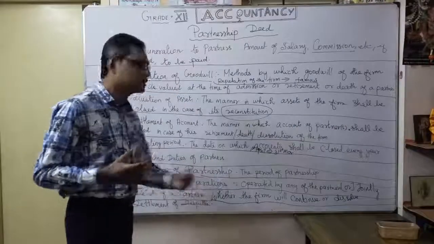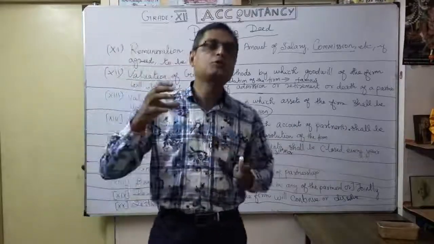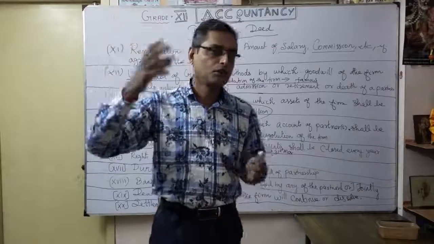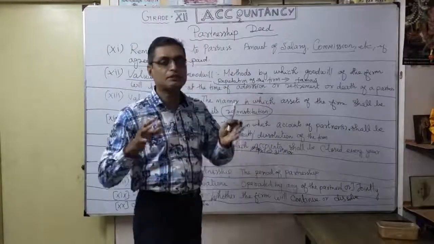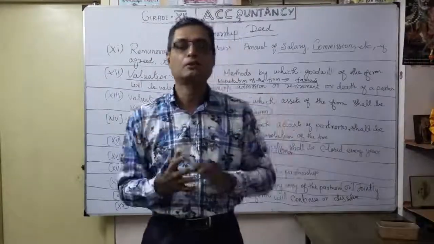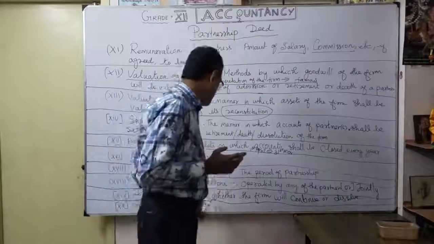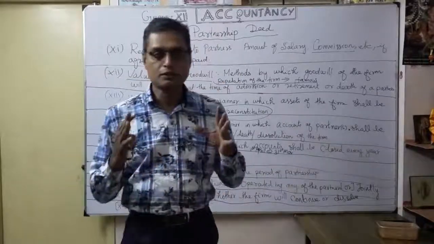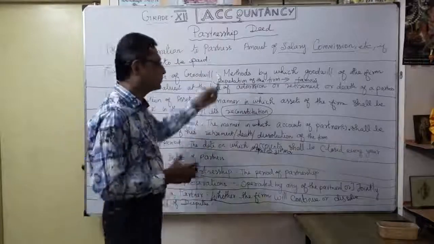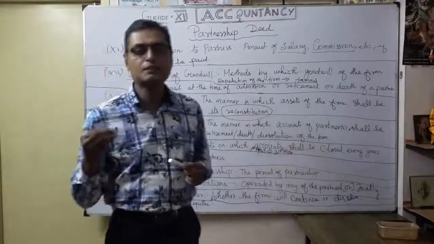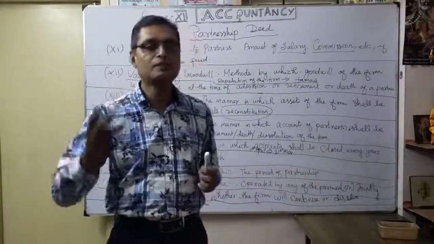Finally, settlement of disputes. Suppose there are any disputes, you have to go to the court. With the partnership deed, we can argue in the court in a safer manner. So for disputes between the partners, the partnership deed will mention clearly how we are going to handle them, on the safer side for the partners.